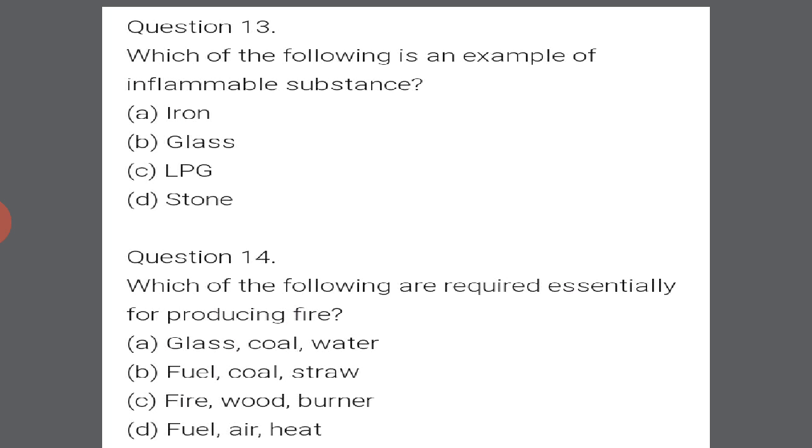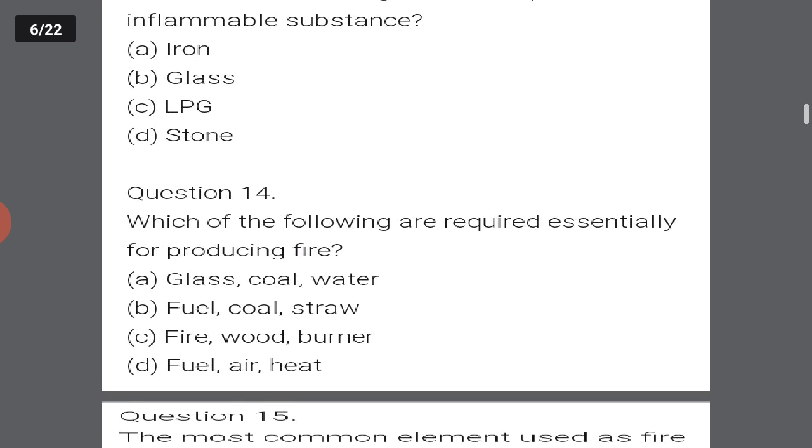Next is question number 14. Which of the following is required essentially for producing fire? Essentials, we all know that. Let's see the options: option A, glass, coal, water; option B, fuel, coal, straw; option C, fire, wood, burner; option D, fuel, air and heat. Combustible substance, presence of air, as well as ignition temperature. Option D will be the right answer. Got it? Next question.